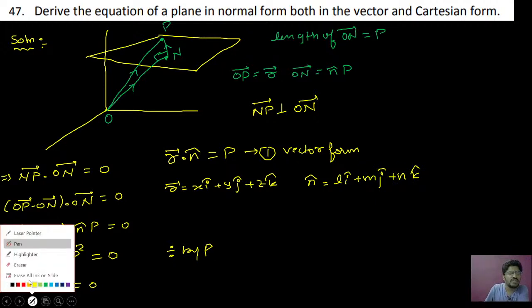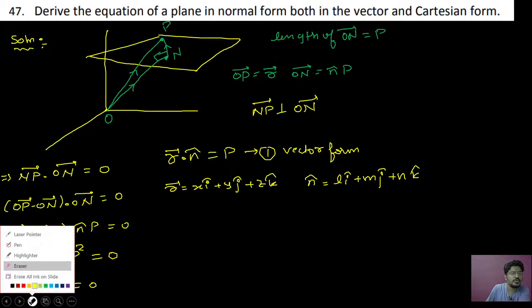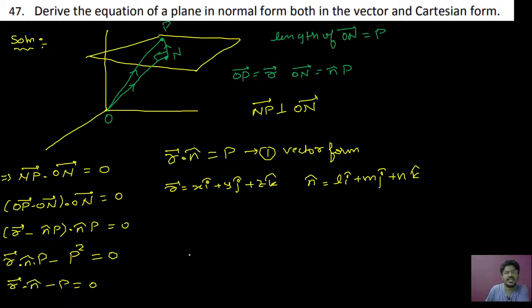Okay, unit vector in the direction of the normal vector, so that's why you can write it like this. Now we can write it using equation 1. In the place of r, what do you write? xi cap plus yj cap plus zk cap.